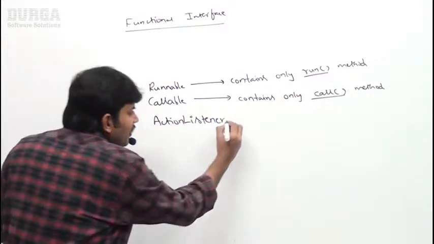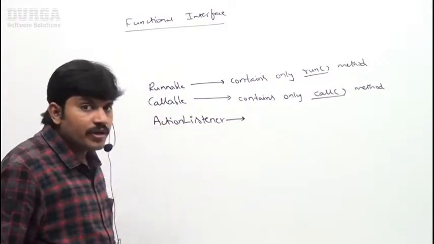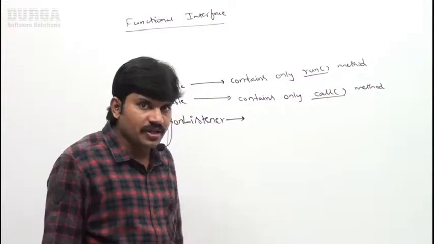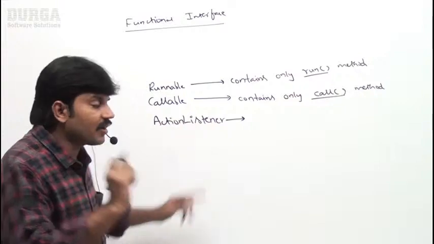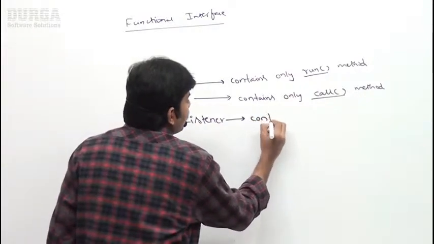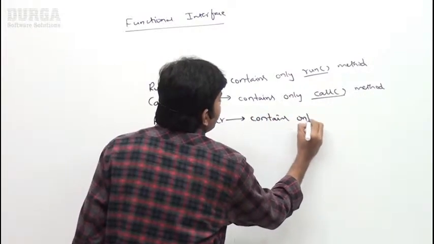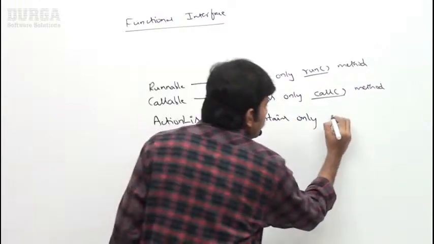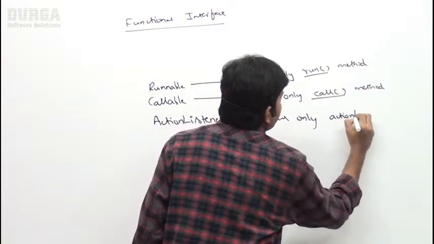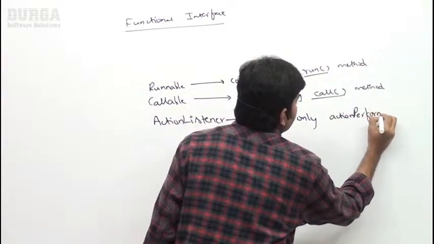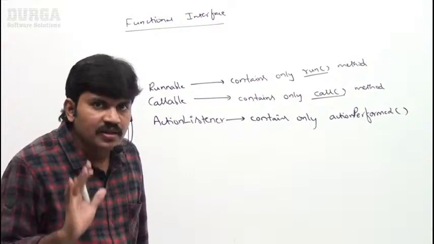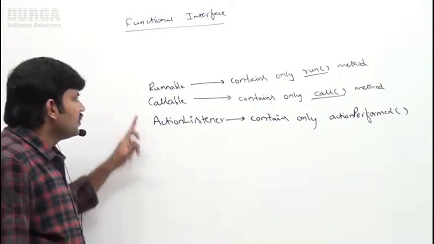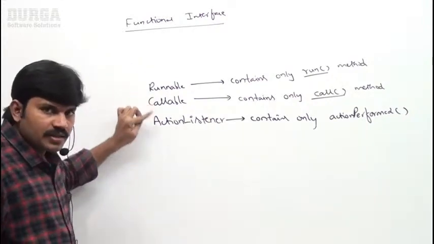Next, ActionListener. Where can we use ActionListener? In GUI concepts such as AWT and Swing. This interface contains only one method. What is that method? It is the actionPerformed method. So Runnable, Callable, ActionListener, all contain a single method.